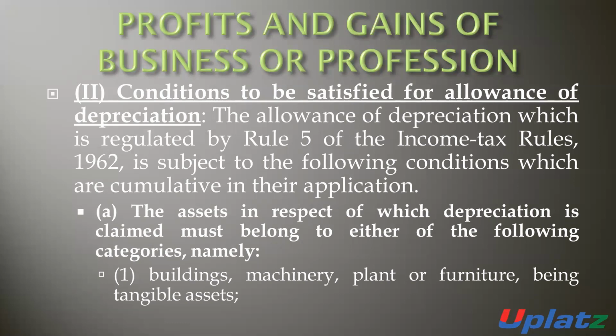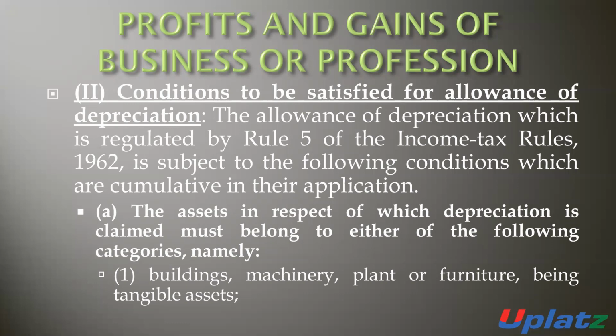Number one, the assets in respect of which the depreciation is claimed must belong to one of the following categories.